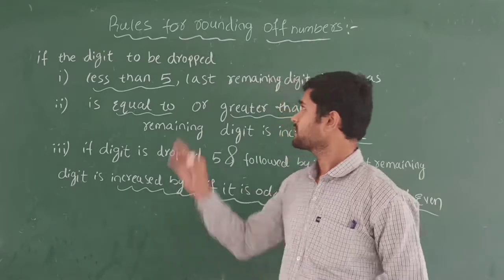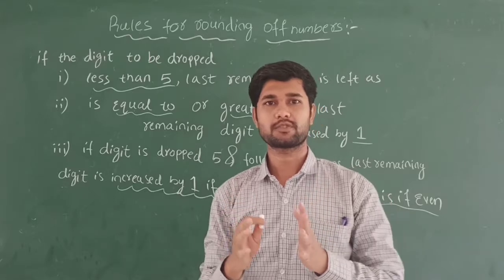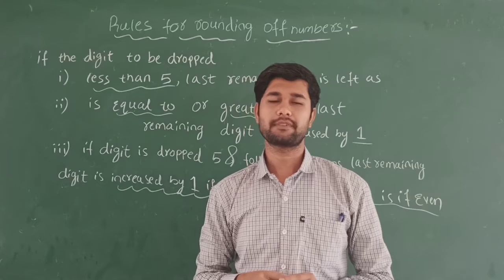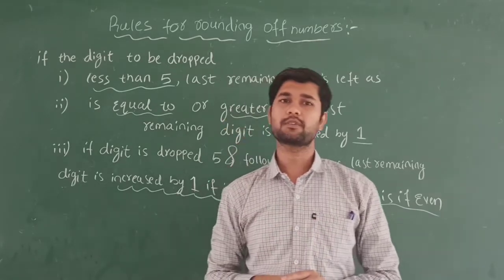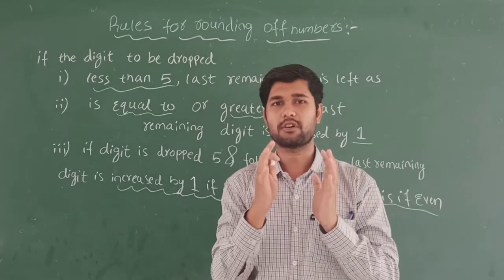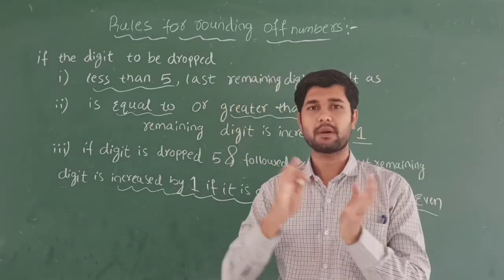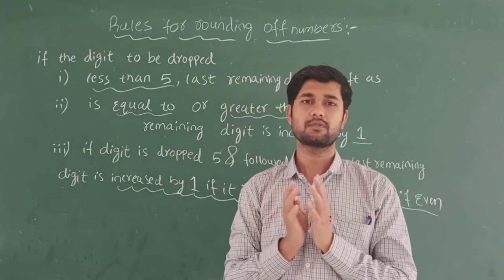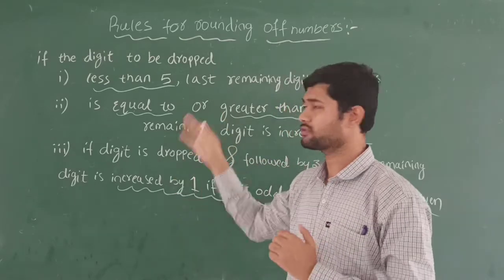The final concept is rounding of numbers. Suppose you go to the grocery shop and the final bill comes to 450.50 paise. What are you going to give? Only 450 rupees. So you are going to round off there. You are not going to continue with those numbers. If large numbers are given, we round off there itself. To round off numbers, we should follow some rules.